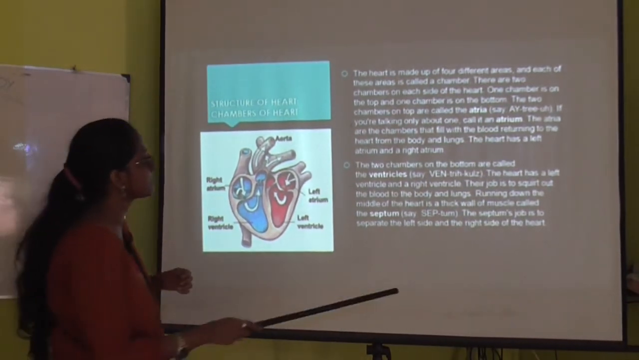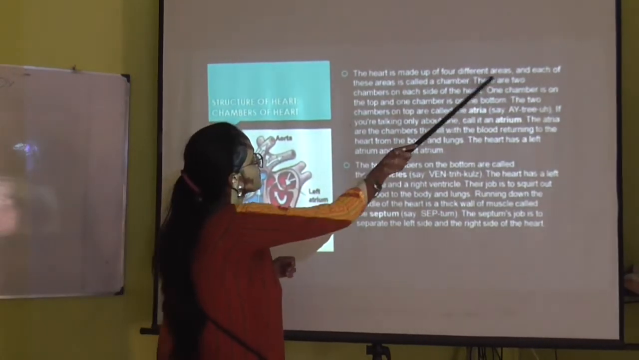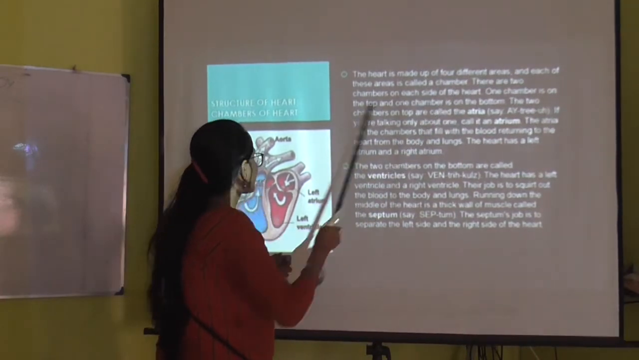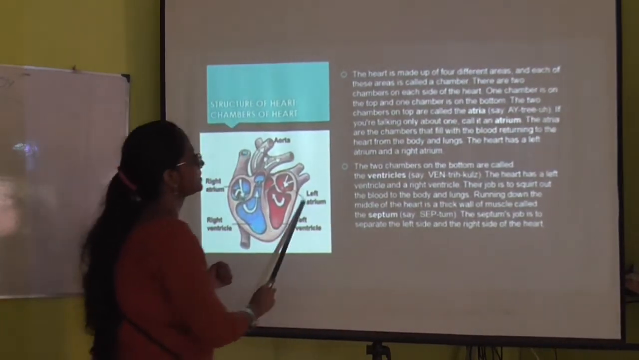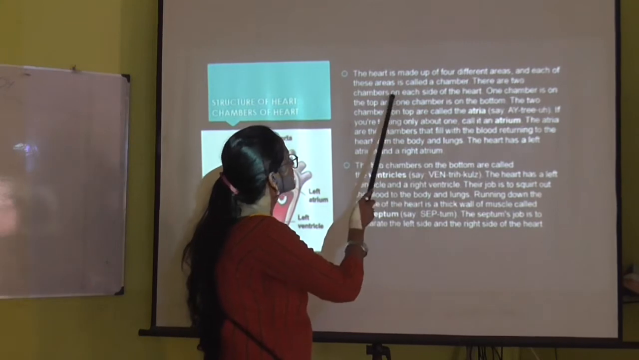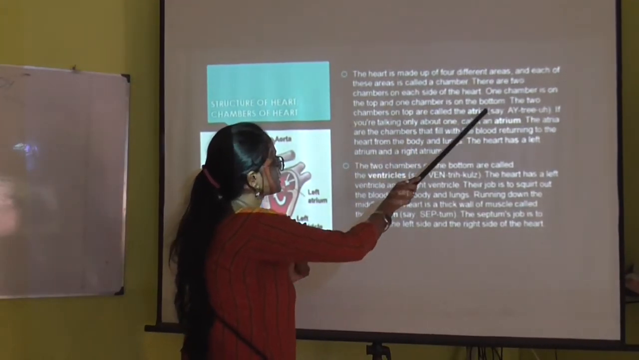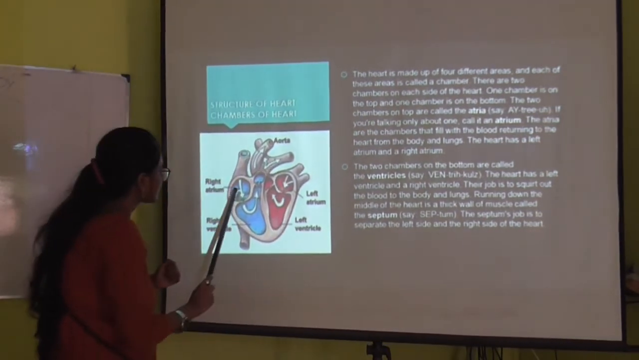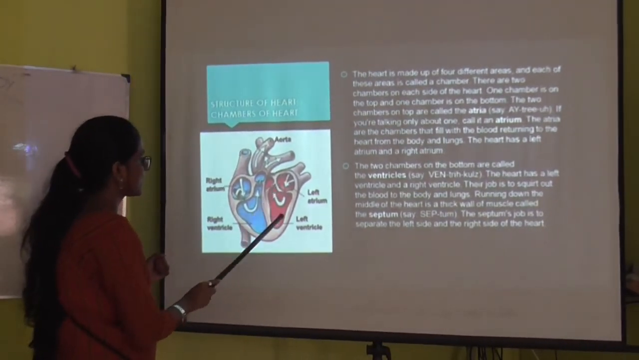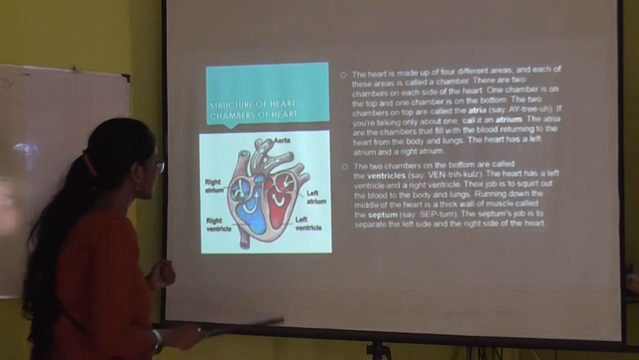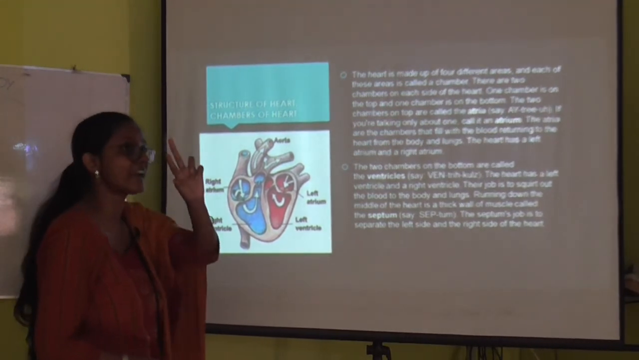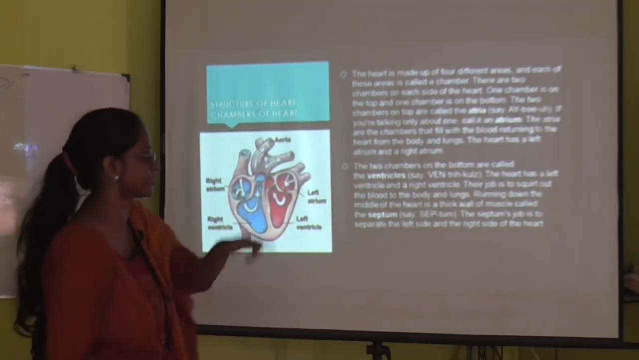Okay, now over here see the four different areas, each area is called a chamber. These are the chambers. There are two in each: one chamber is on the top and another on the bottom. Atrium and ventricle. One is at the top, another one is the ventricle, and each is divided into the right and left position.